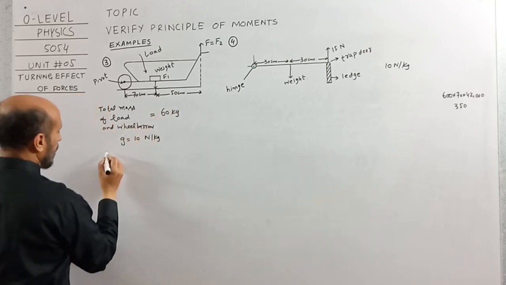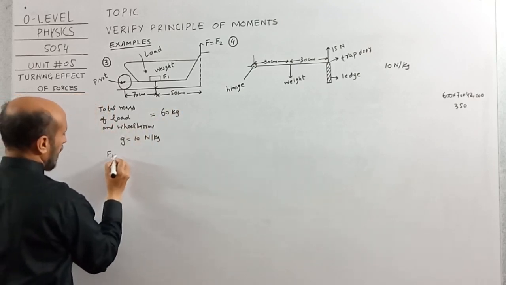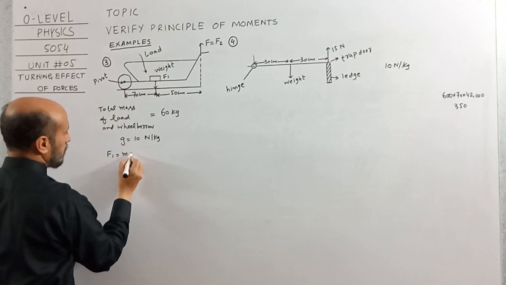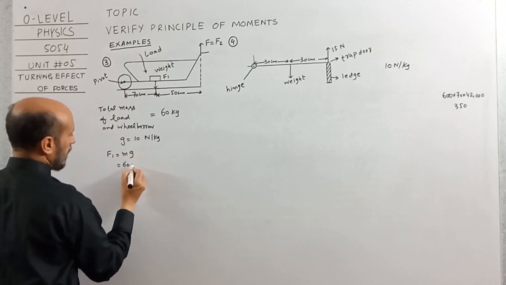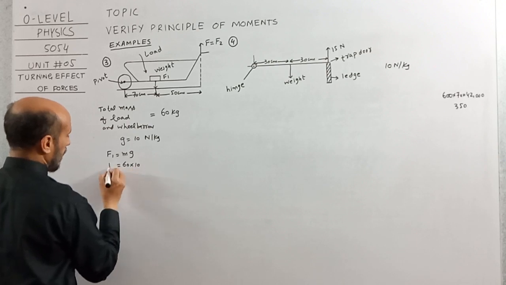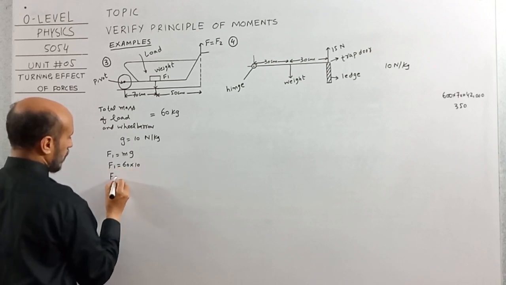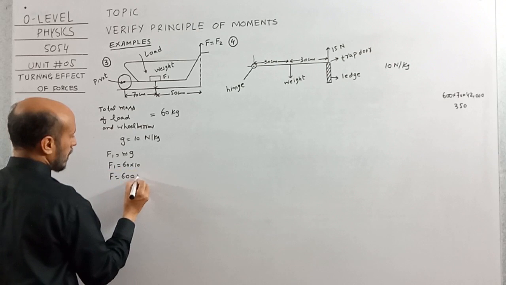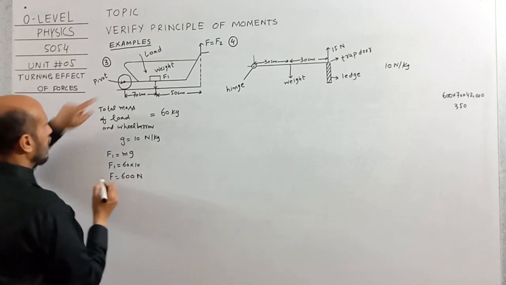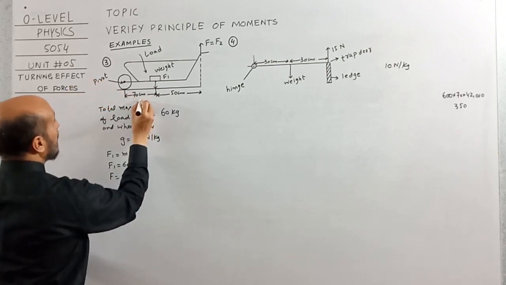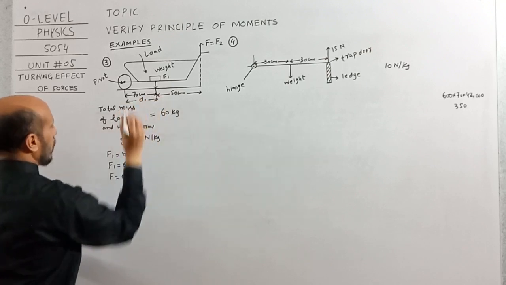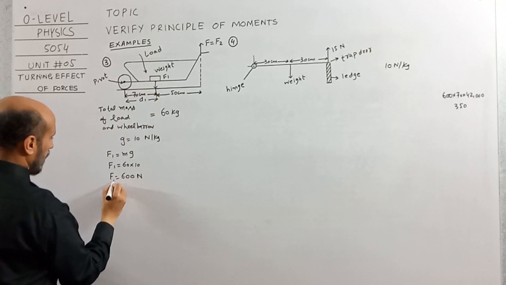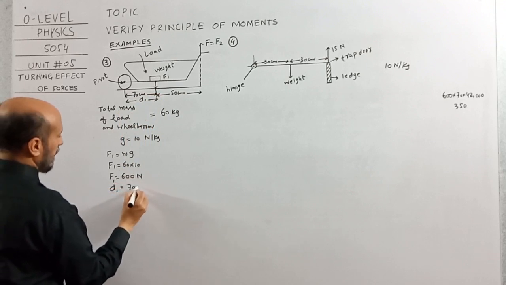So mass is given, F1 is equal to mg. The value of m was 60, the value of g is 10, so F1 is equal to 600 Newton, and definitely this will be D1, from the pivot to the weight. D1 is equal to 70 centimeter.